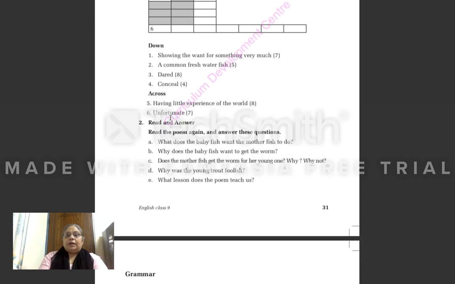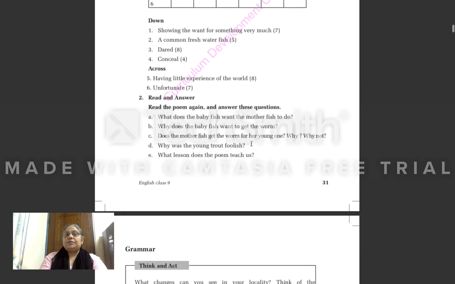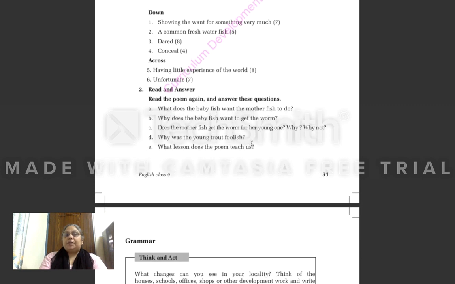Now, read and answer. These questions are based on the poem. Now read the poem again and answer these questions. Already we have read the poem now. What does the baby fish want the mother fish to do? Yes, what does the baby fish want? The baby fish is very hungry. So the baby fish wants to eat something. So he wants the mother fish to give him something to eat.